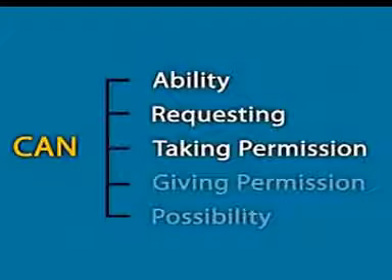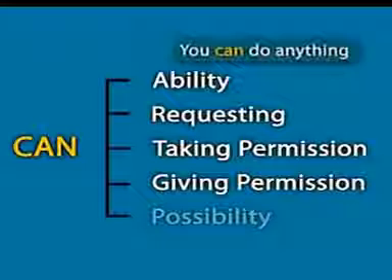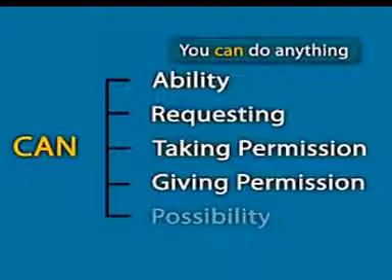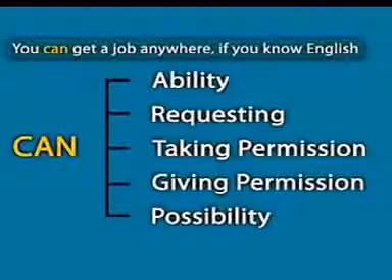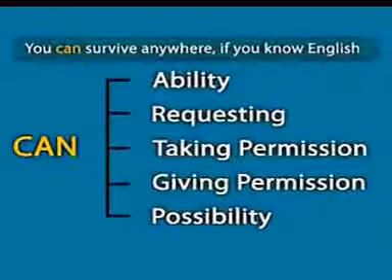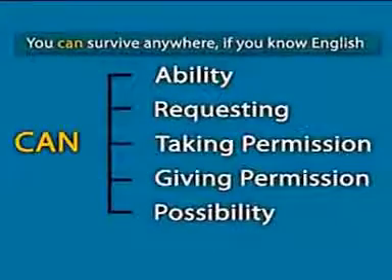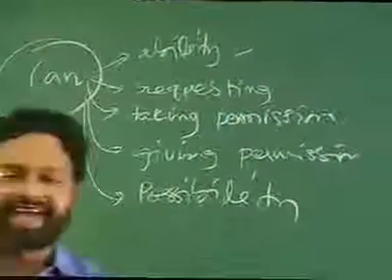It's also used while giving permission. You can go anywhere. You can do anything. Means I permit you to do it. And the final one is, it's also used when you're talking about the possibility. Right? You can get a job anywhere if you know English. You can survive anywhere if you know English. I'm talking about the possibility. So these are basically the 5 usages that we have for the word called can.